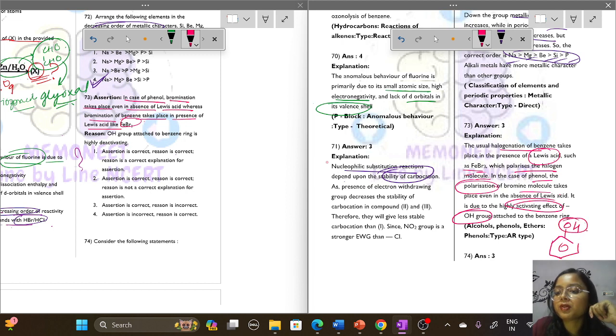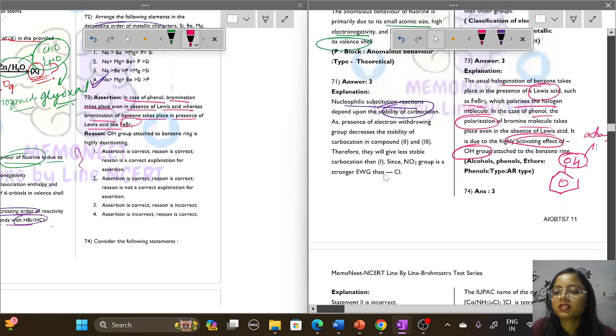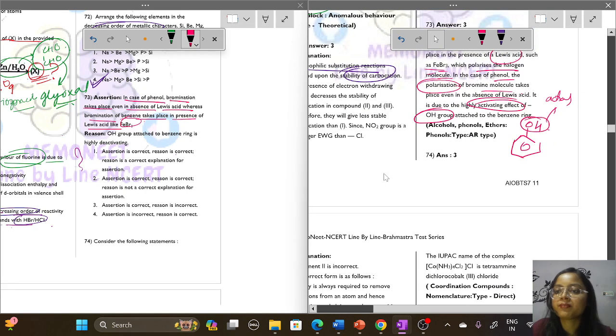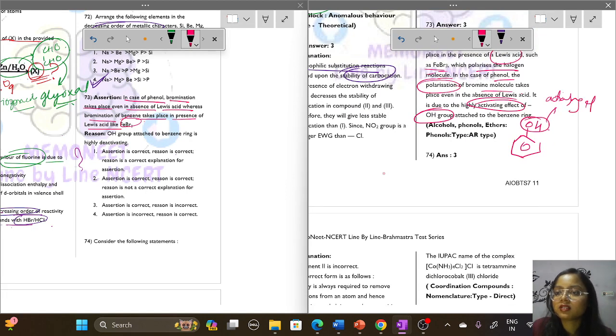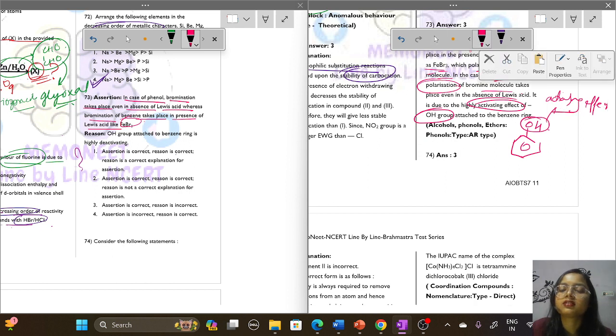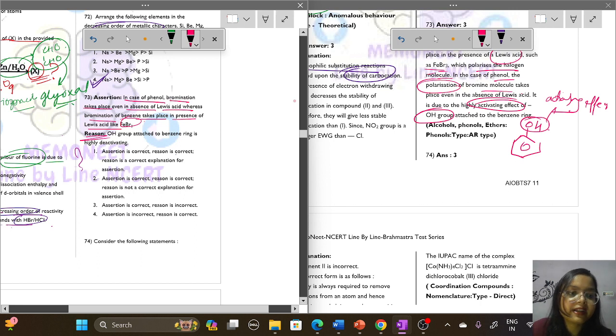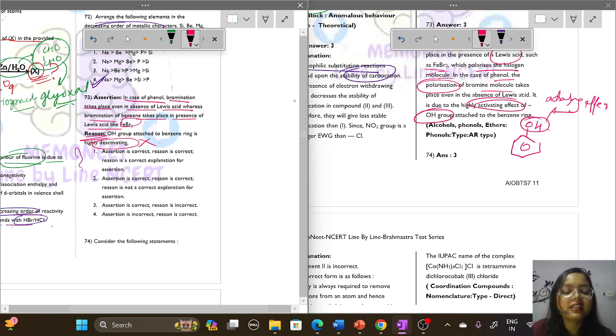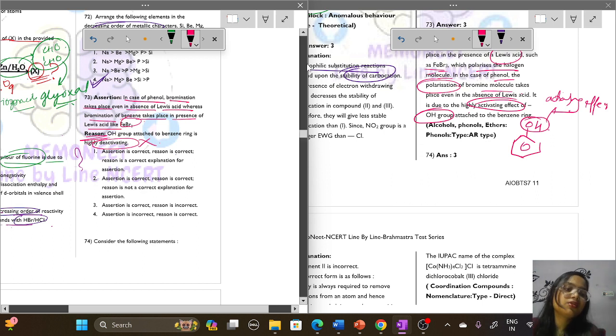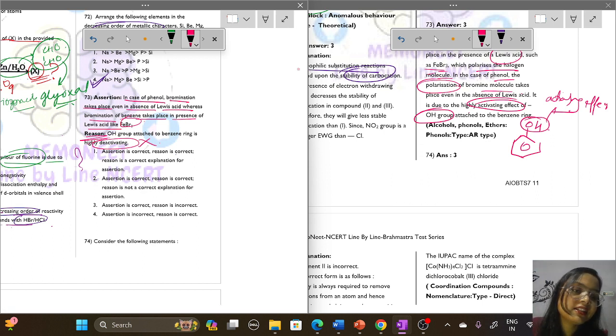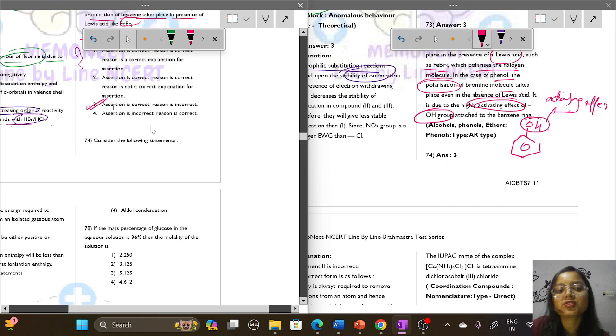Okay, this will provide an activating effect. Option number... the reason says that the OH group provides a highly deactivating effect. No, it provides an activating effect. So the assertion is correct and the reason is incorrect. So question number 73 has option 3. Assertion is correct but reason is incorrect is the correct option.